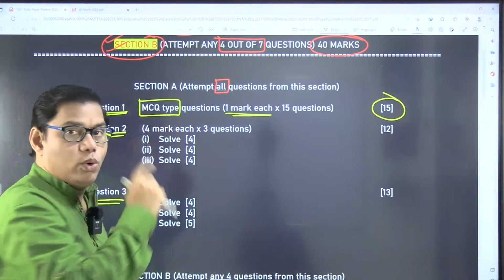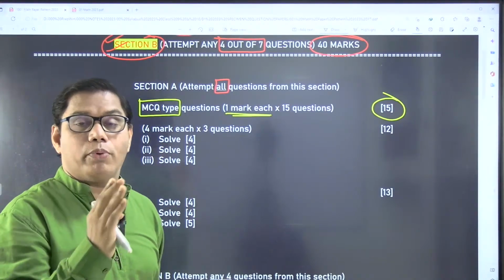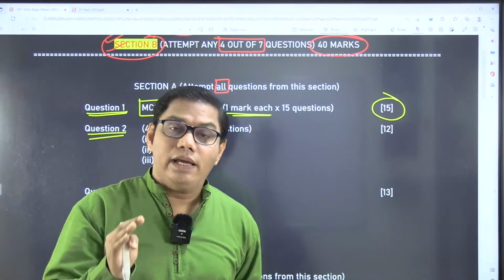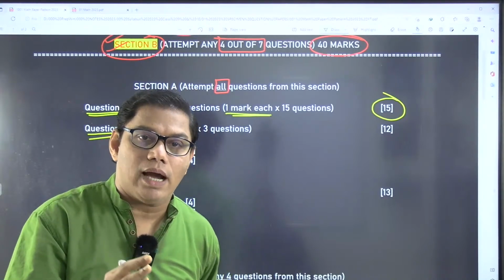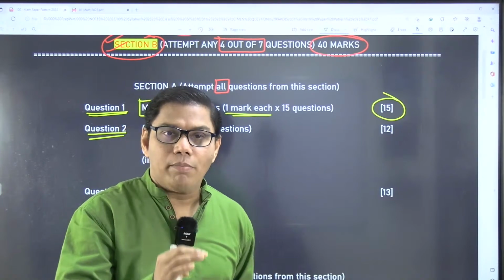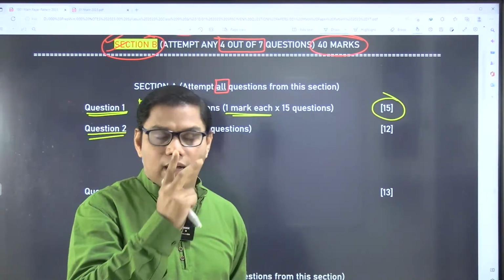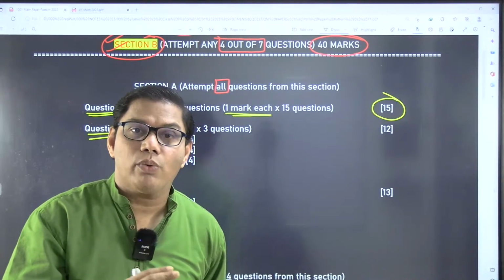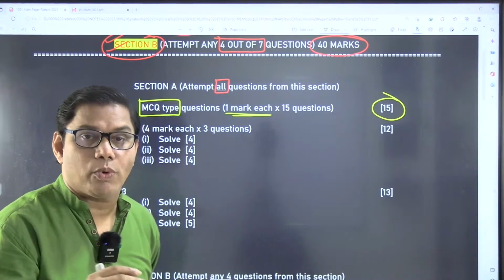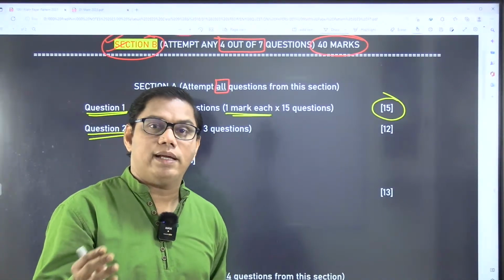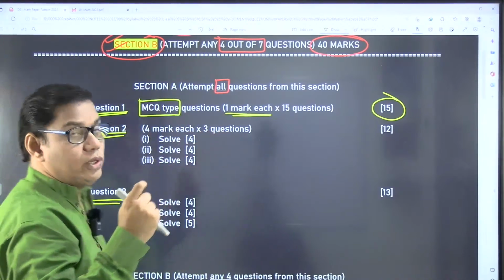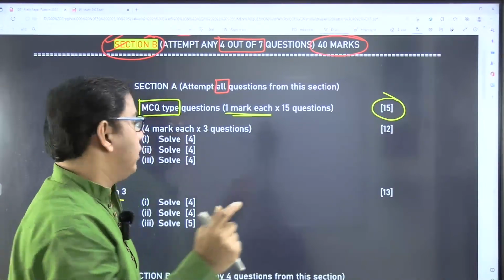So MCQ questions you have to do properly. What is the demand of MCQ questions? Even in maths, theory questions can be asked. I have gone through the question paper and I have found that at at least 2 places in MCQ, a theory based question is asked. So you have to see the definitions of the terms properly, conditions for the mathematical equations and all those things. For 1 mark questions, you have to do minute studies.